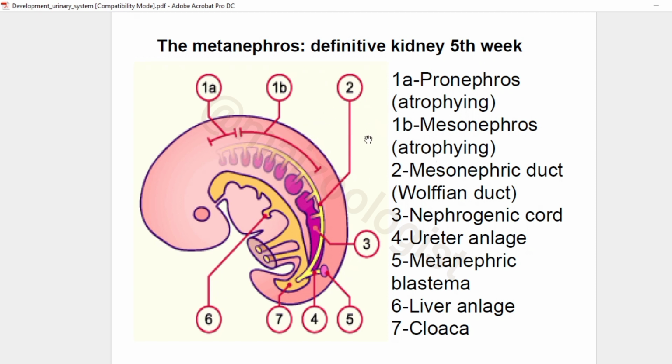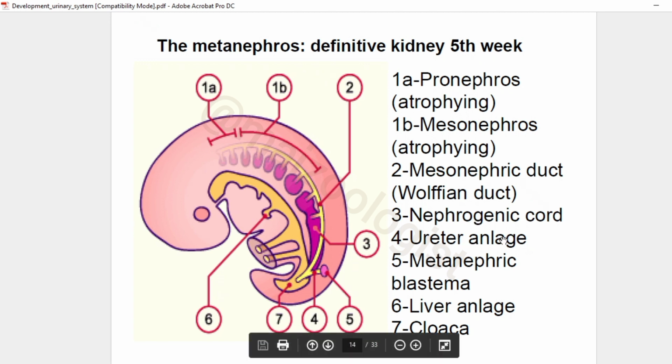Number 2 points toward the Wolffian duct or mesonephric duct, and number 3 points toward the NC or nephrogenic cord. At number 4 we have the ureter analog, and at number 5 the metanephric blastema, and then the other structures that are not of our concern in this lecture.